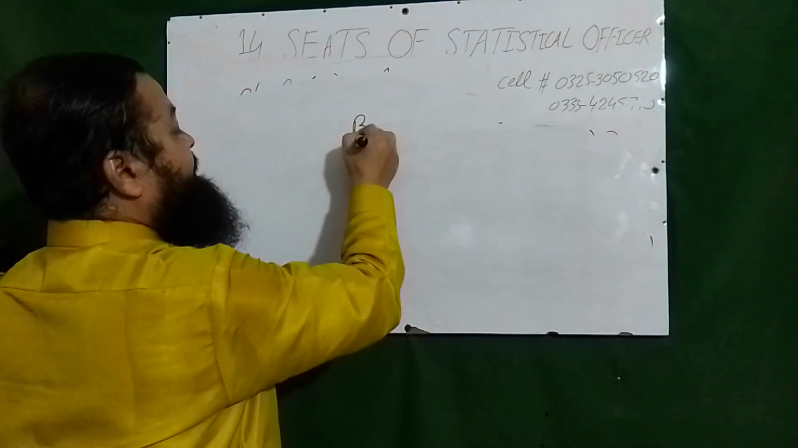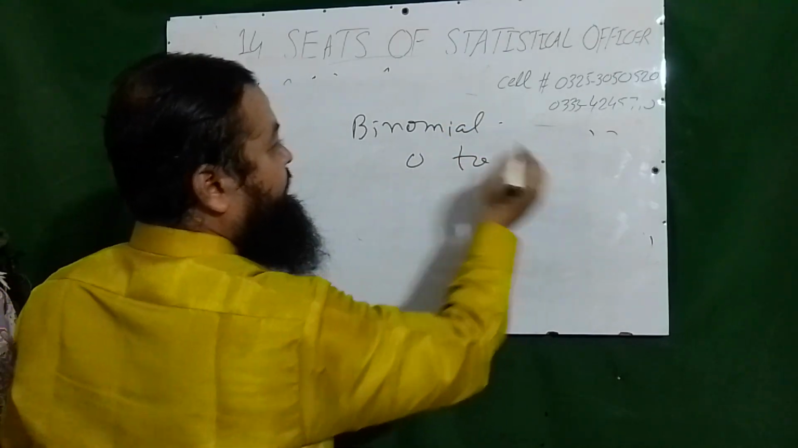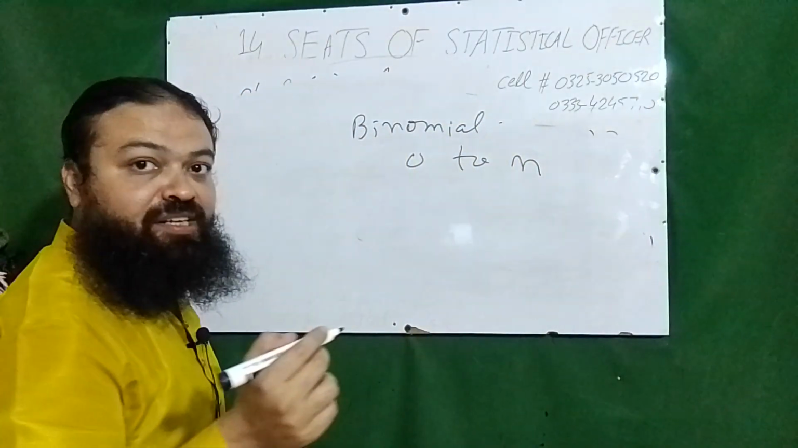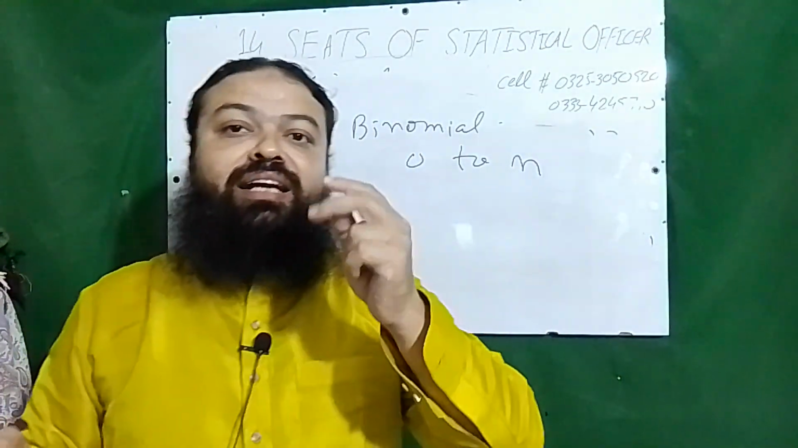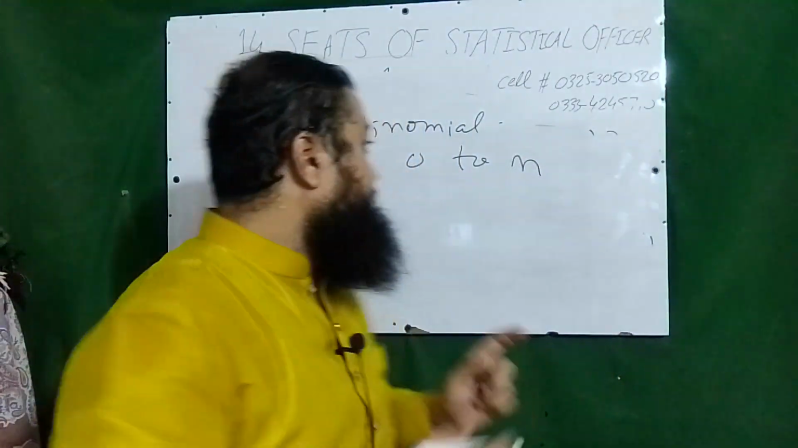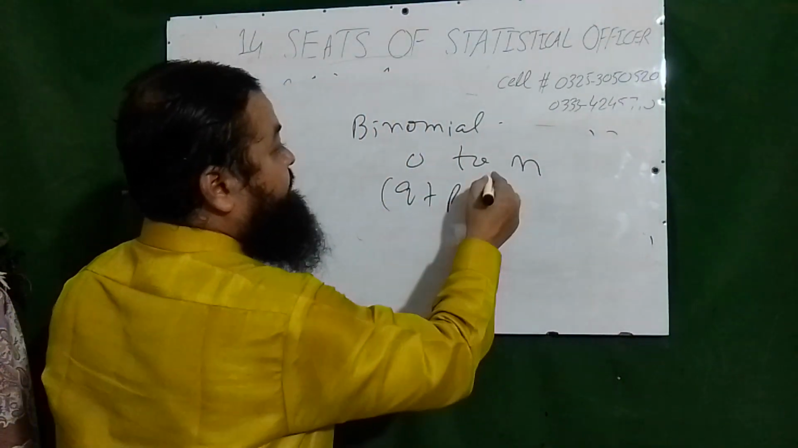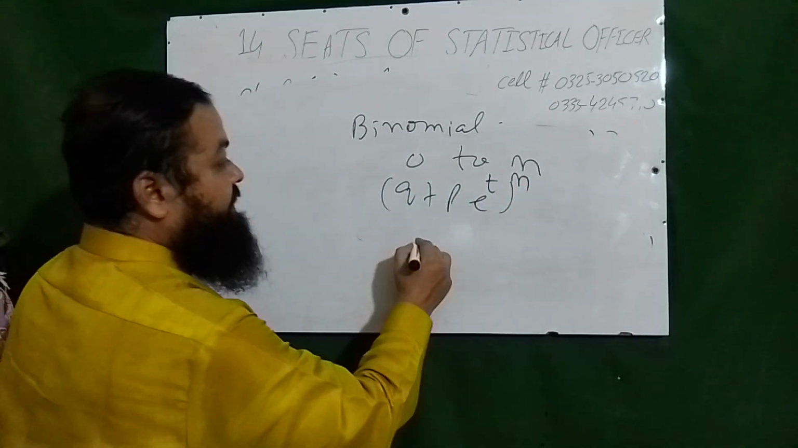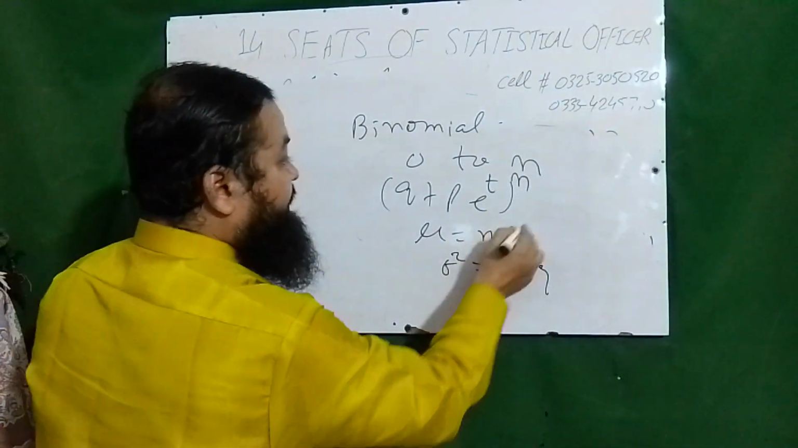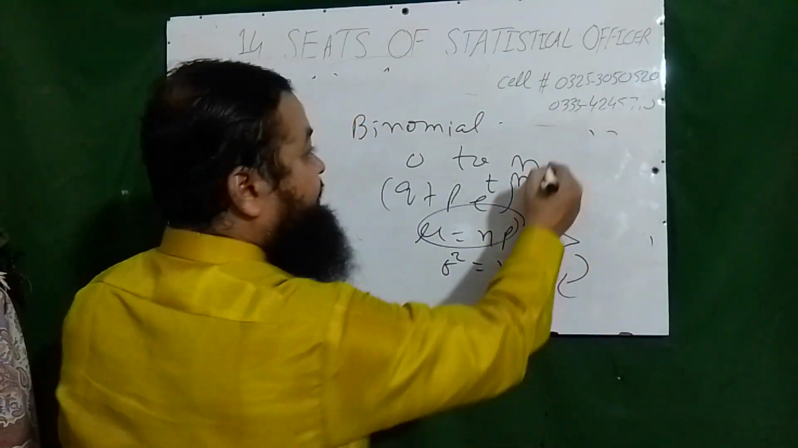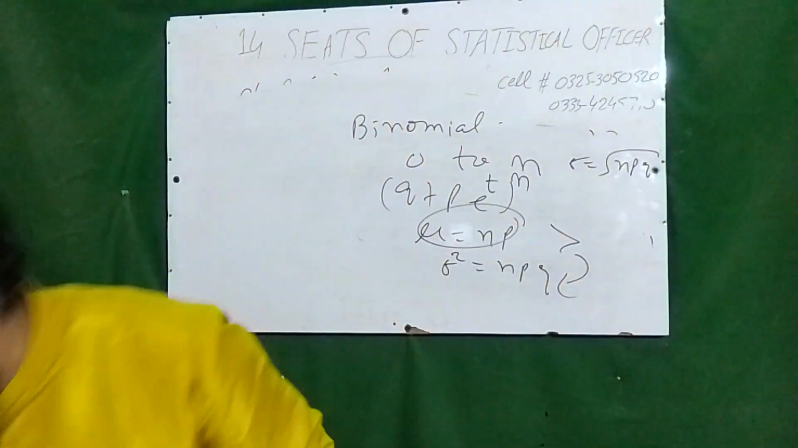Then the binomial distribution. Its range is 0 to small n, and it has 4 properties. Trials are independent, trials are fixed, probability of success is constant, and there are only 2 outcomes, success and failure. Its MGF is (q plus p e raised to power t) whole power n. Its mean is np, its variance is npq. Mean is always greater than its variance. Standard deviation will be the square root of npq. These are the important questions.